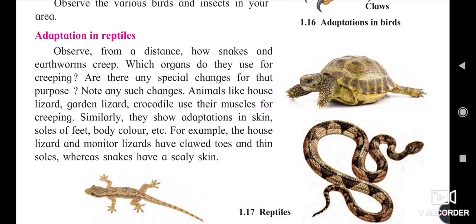These animals have different shapes of their bodies. The crocodile has a thick cover on its body to protect itself.